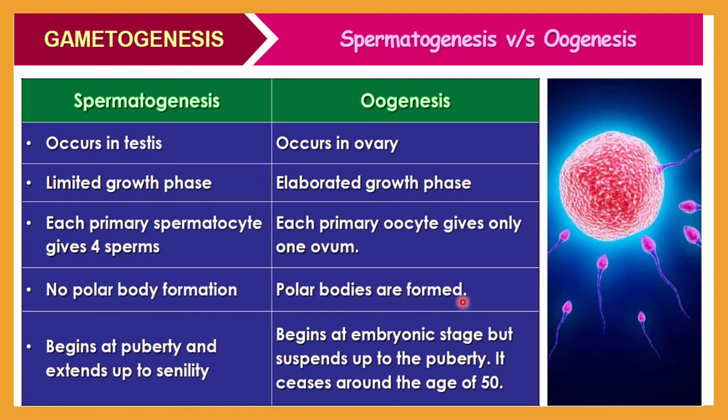Spermatogenesis will begin at the age of puberty in the male and extend up to senility. Here, oogenesis will begin at the embryonic stage, but what happens in between? It will be suspended, arrested up to puberty, and further it will cease or stop around the age of 50, and that is called the menopausal age of a female.